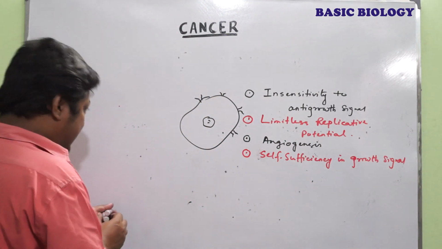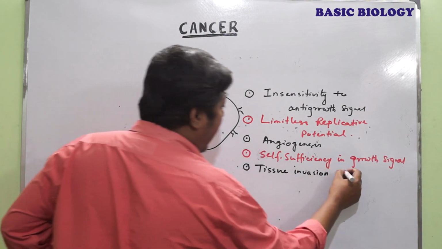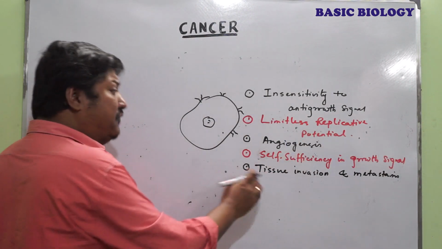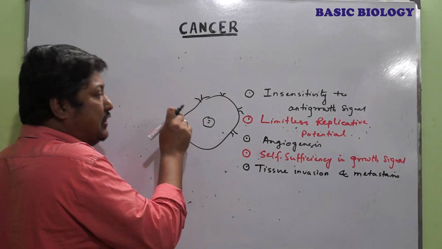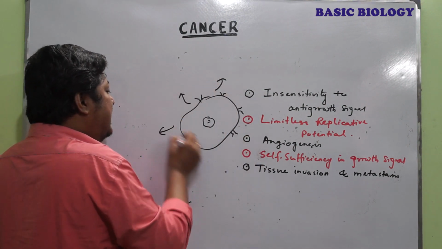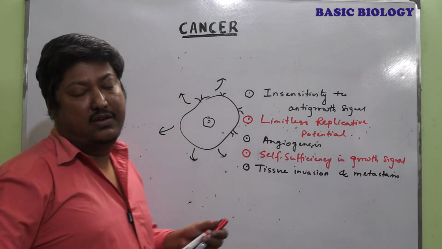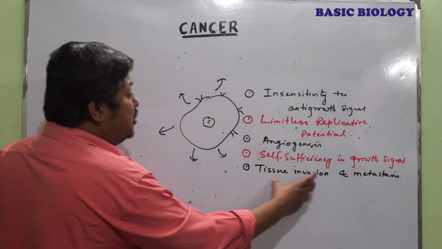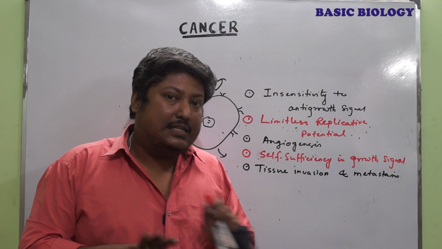And the fifth one, tissue invasion and metastasis. It's a very important thing that the cancer cell does not restrict its growth within a localized region. It invades the surrounding or healthy tissues, which is very severe and life-threatening in most cases of cancer. So this tissue invasion leads to the spreading of the cancerous cells throughout the body.